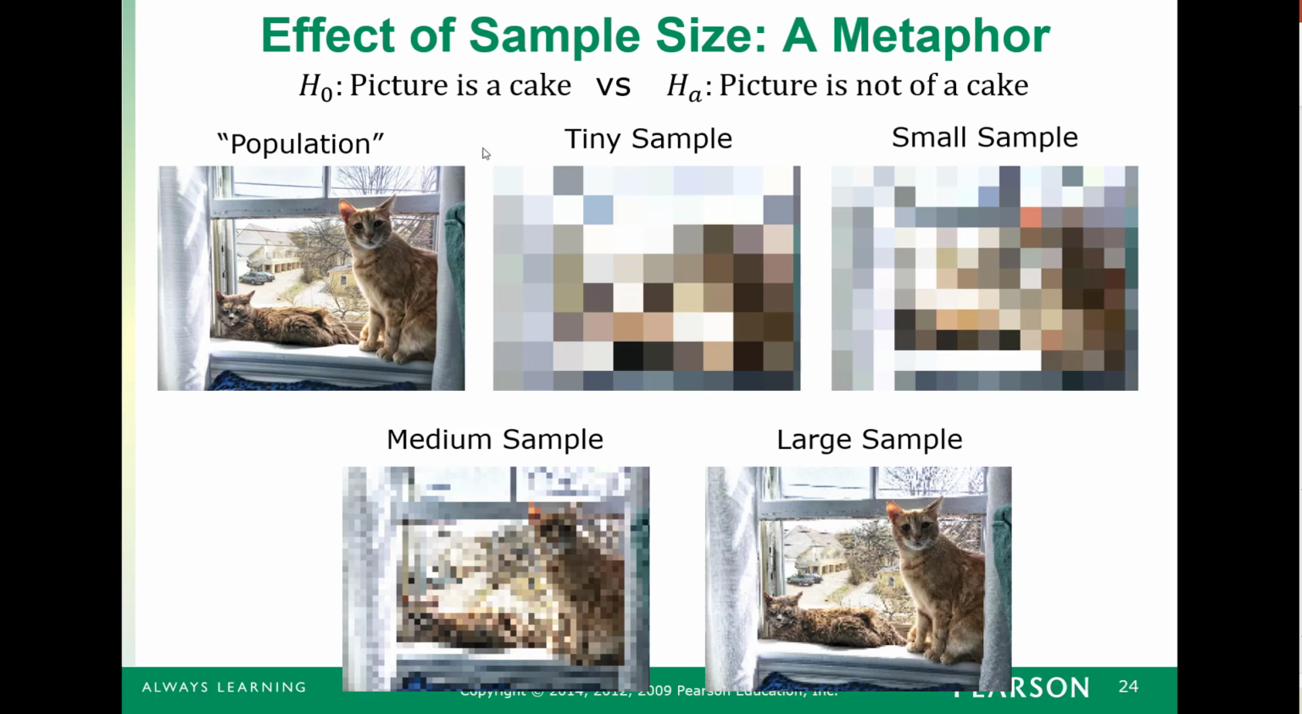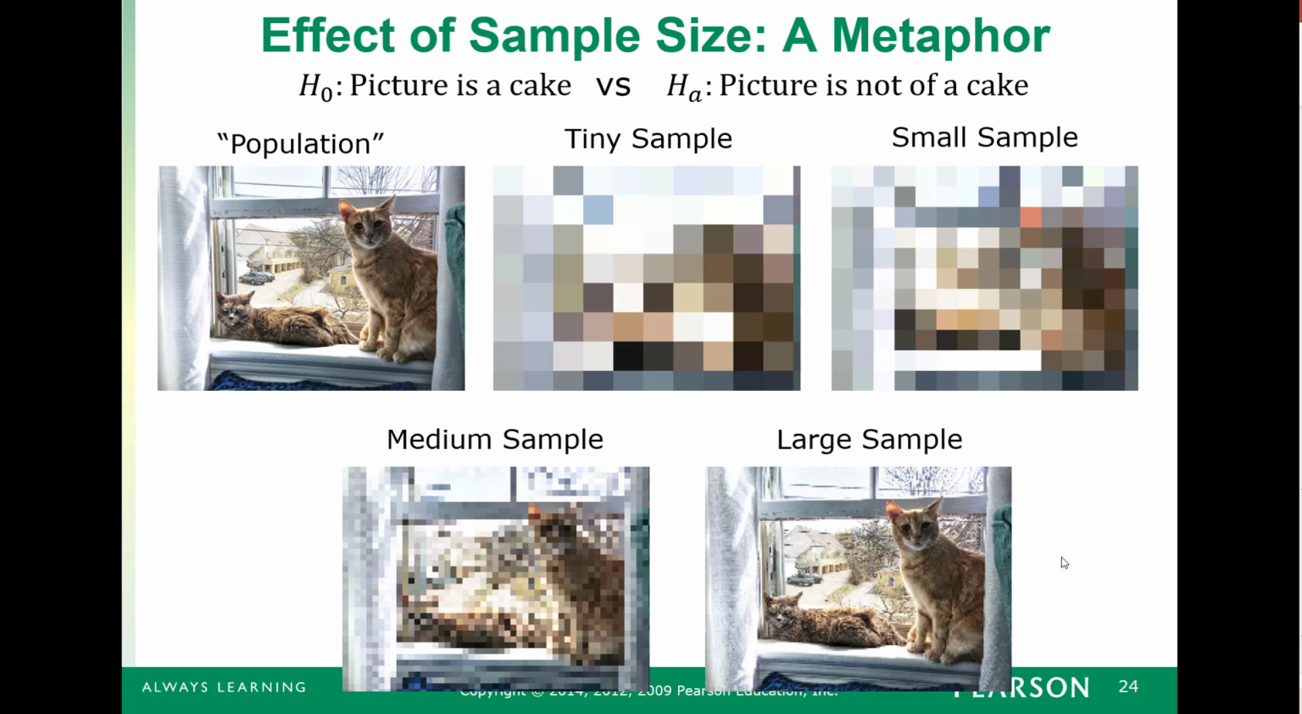The picture isn't of cake, but I'm not getting rid of that belief, so I'll still believe this picture is of a cake, even though it's not. Small sample, still high chance of a type 2 error. Medium sample, that chance went down, pretty compelling evidence that it's not cake. And then the large sample had a really strong chance of rejecting my null hypothesis.